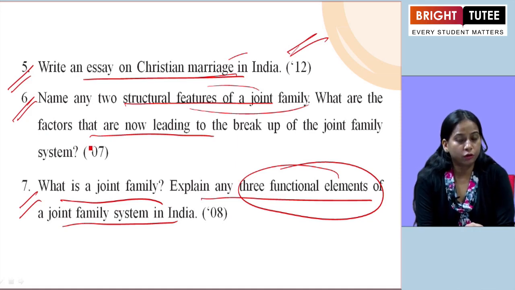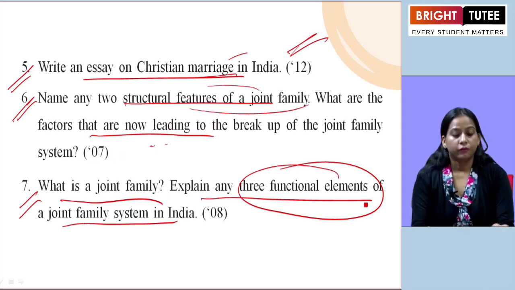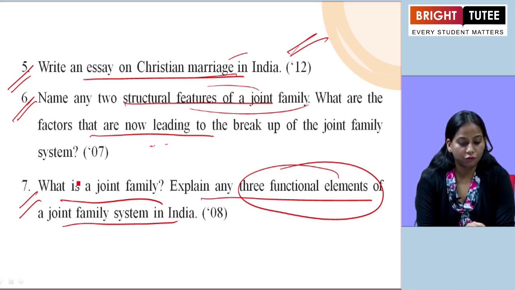While defining it, we can say the joint family system was best suited to an agrarian society, when most people were engaged in the agricultural sector and all were living together. But following a process of change due to modernization, the traditional joint family in India has shown remarkable changes in its structure and function.